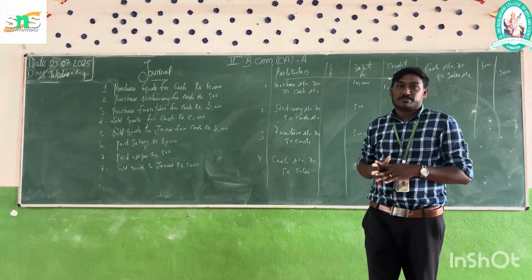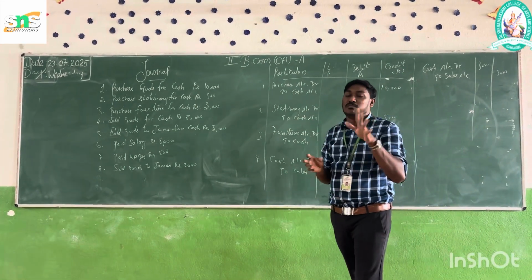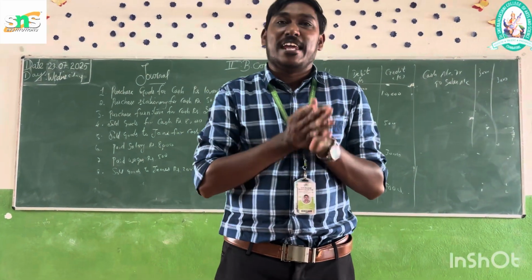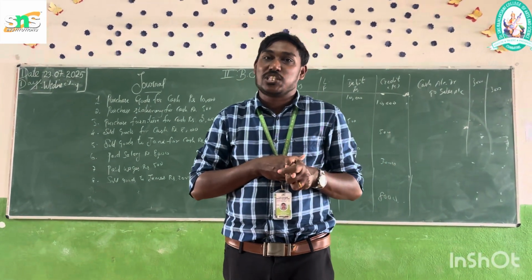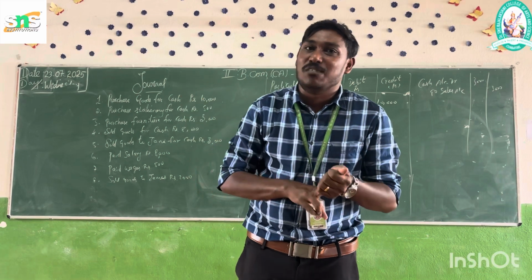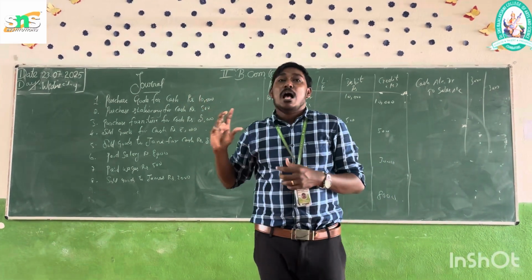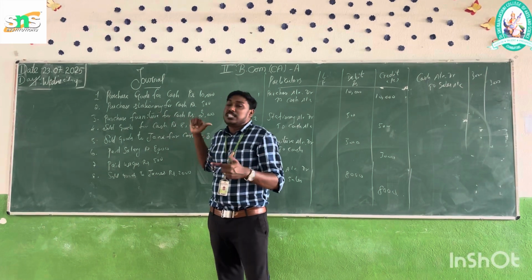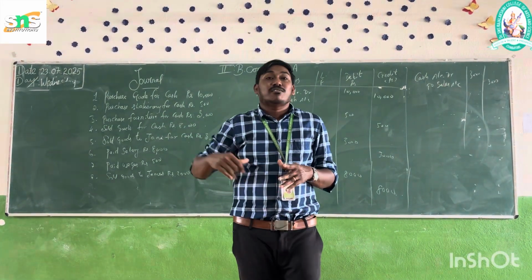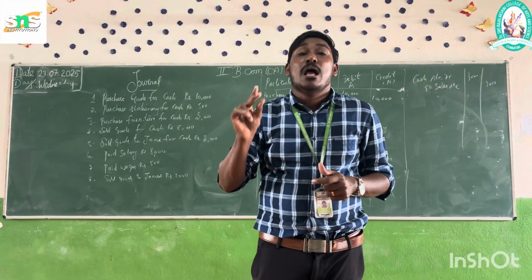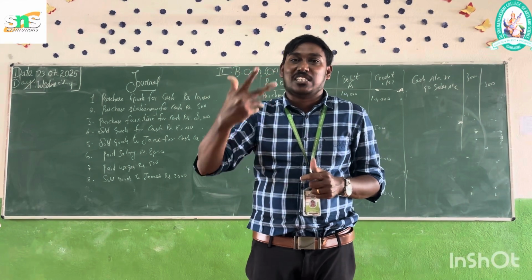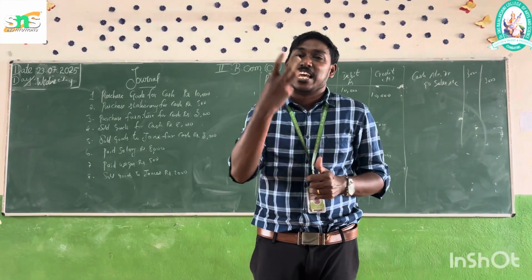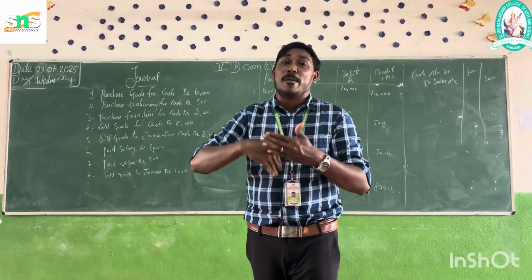That is goods purchased for cash. Going to the second one: purchased stationery for cash, rupees 500. If you are purchasing stationery, at the same time you are paying cash.